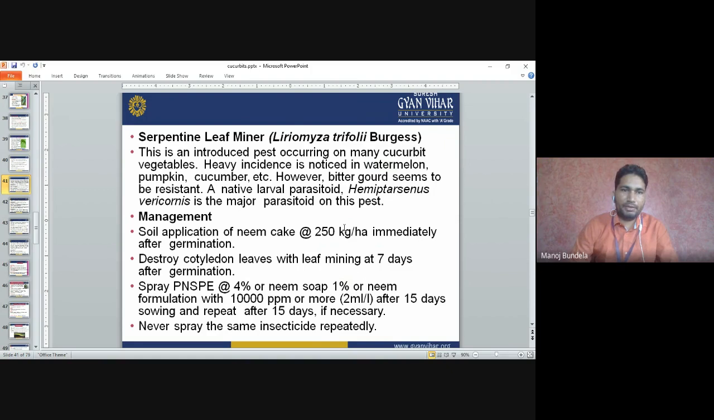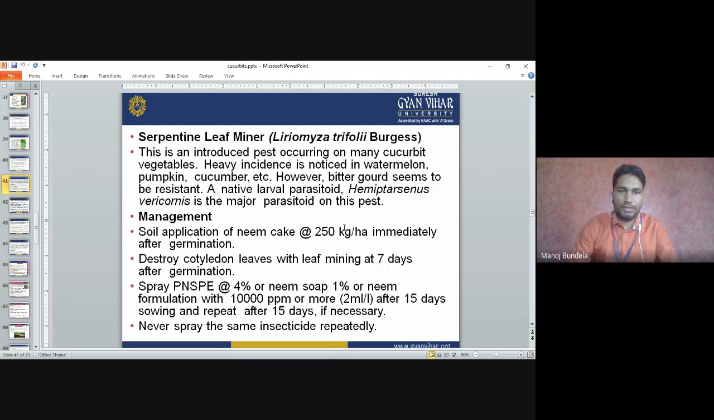Serpentine leaf miner: This is an introduced pest occurring on many cucurbit vegetables. Heavy incidence is noticed in watermelon, pumpkin and cucumber. However, the bottle gourd seems to be resistant. A native larval parasitoid, Hemiptarsenus varicornis, is a major parasitoid in the pest management.